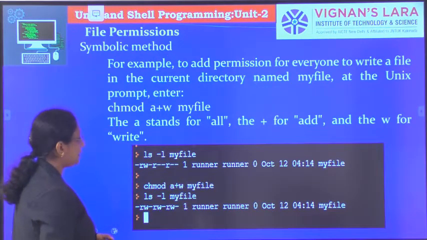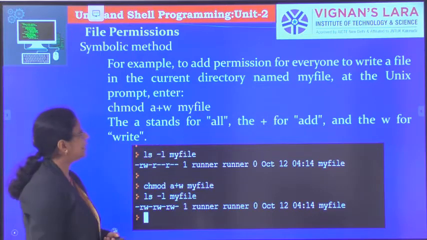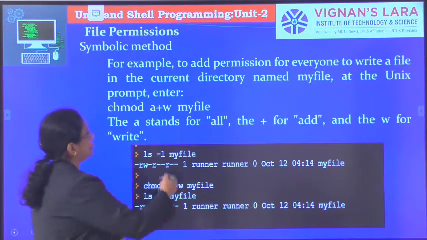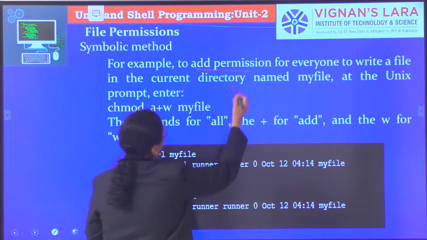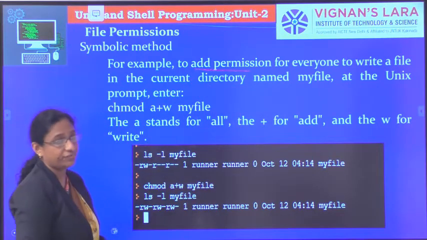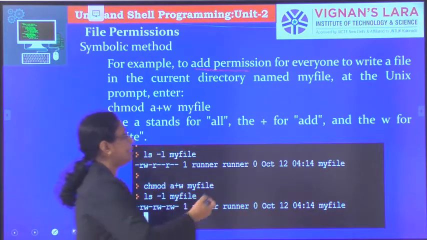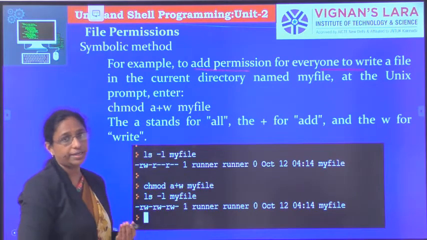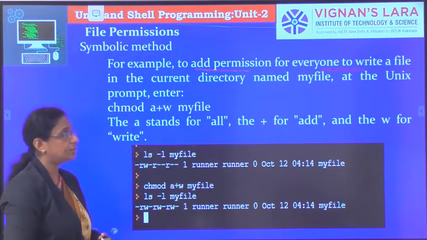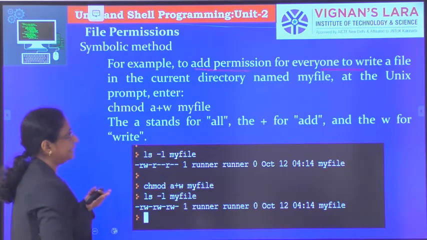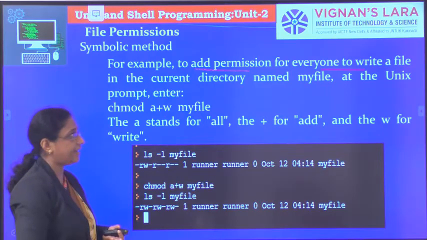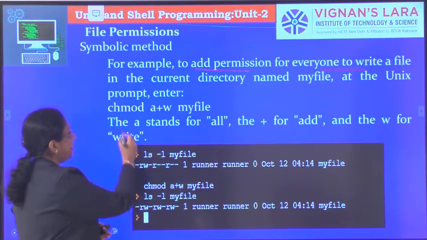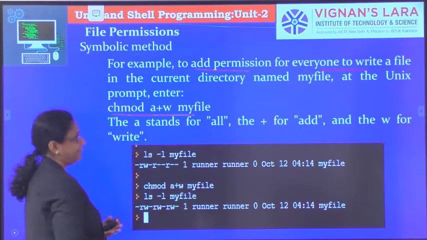Let's see some examples. The first example is to add permission. Here I am trying to add write permission for everyone. Everyone means all, and all means user, group, others. So to give write permission on a file in the current directory named myfile, at the Unix prompt we have to enter chmod a plus w myfile.